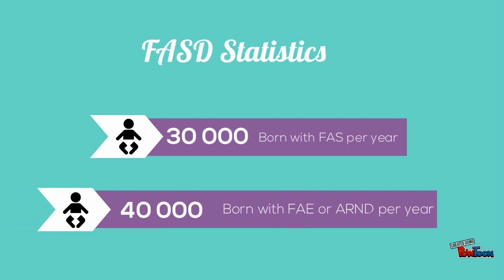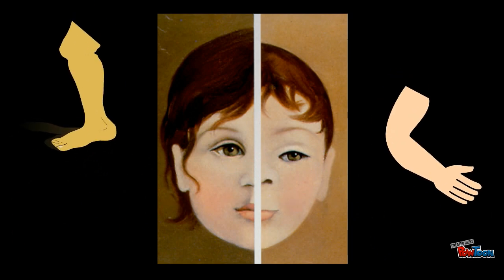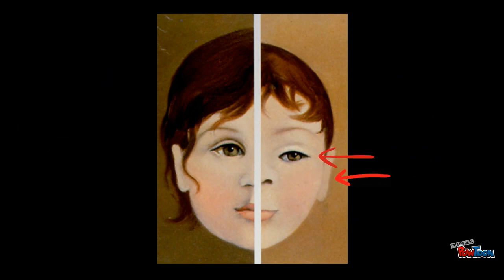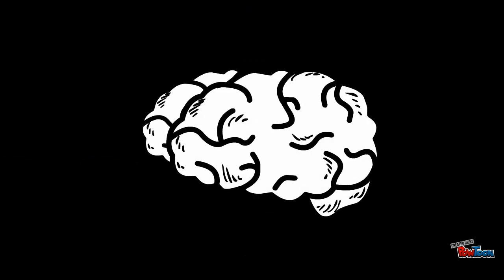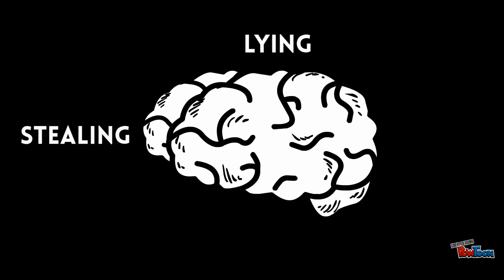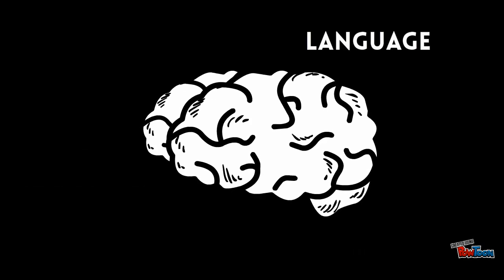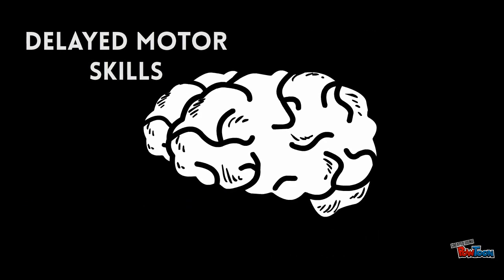The severity of physical symptoms ranges from mild to severe and can include a small head-to-height ratio, below average height and weight, a smooth ridge between the upper lip and nose, small eyes, a very thin upper lip, deformed limbs and fingers, a decreased range of motion, vision and hearing problems, and skin folds at the corner of the eyes. Cognitive impairments also vary in severity. They include mostly behavioral issues such as impulsivity, violence, aggression, lying, stealing, destructibility, problems with learning, hyperactivity, language development, and delayed development of gross and fine motor skills.